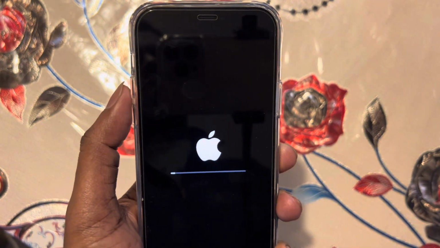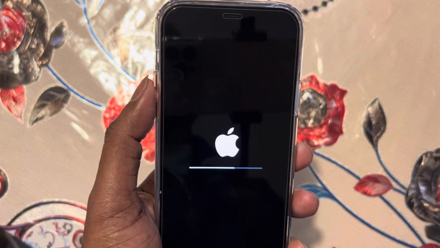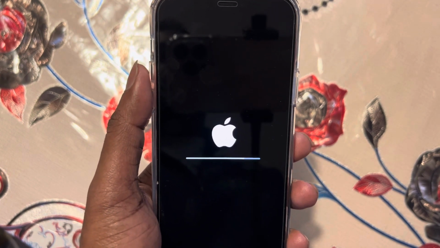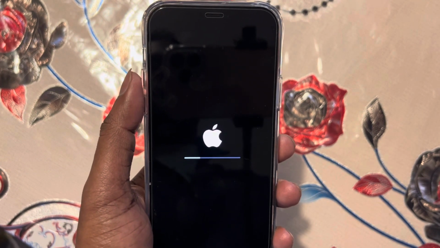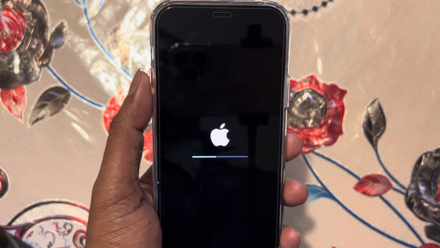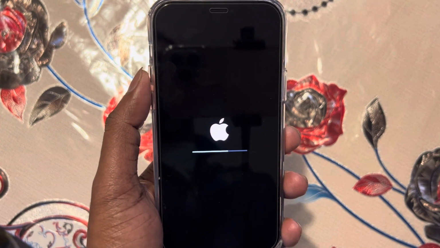And now it's starting to delete everything and restore my iPhone. It will become brand new condition. Whatever information I have will be deleted. So I have to wait until it finishes deleting things.